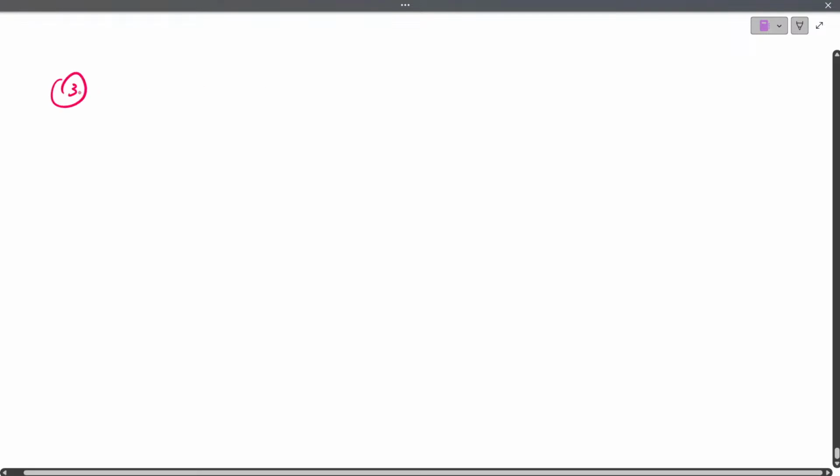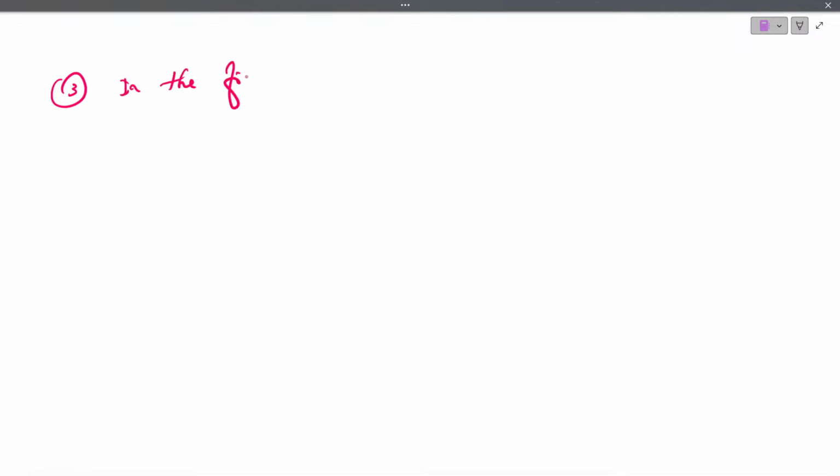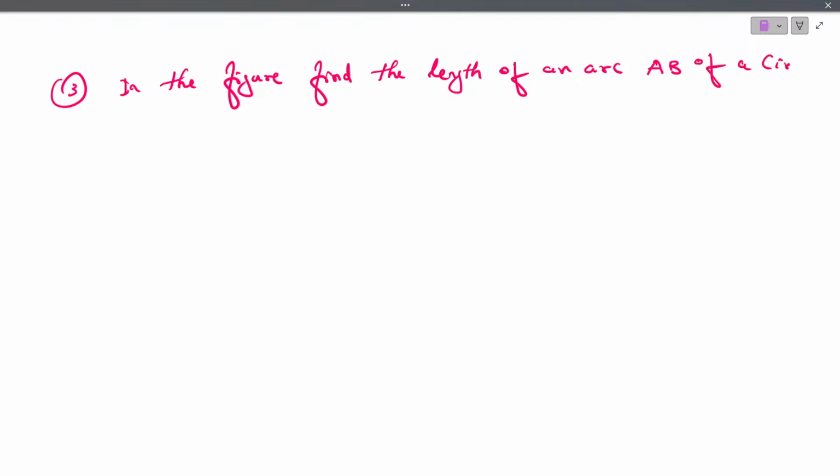That is question number 3. In the figure, find the length of an arc AB of a circle with center O, if angle AOB is equal to 90 degrees.